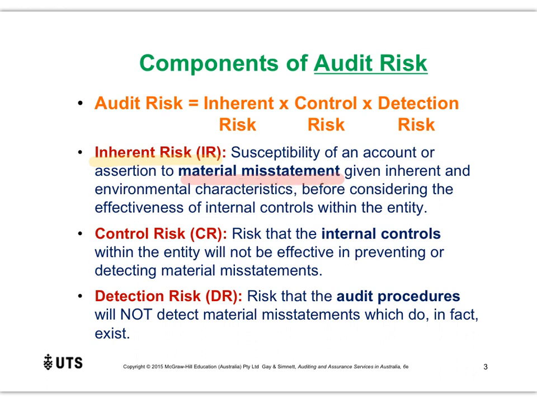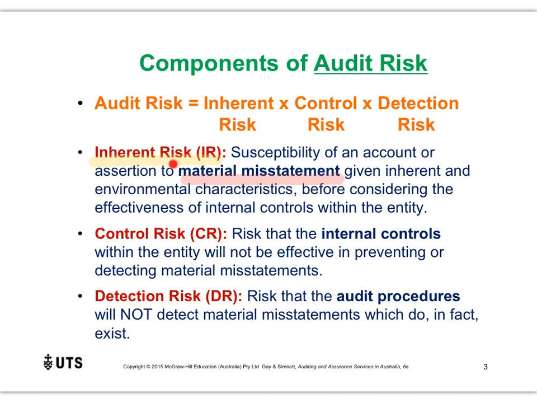So misstatement refers to any situation where information is wrong in some way. It can be wrong because the amount is incorrect, the wording is incorrect, or information is indeed missing. So that's a misstatement. Now, when we talk about a material misstatement, we're basically saying a significant issue.